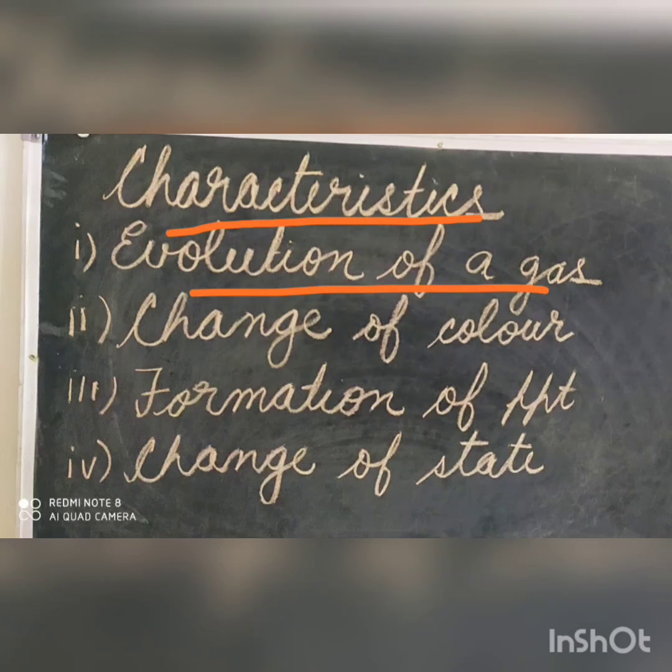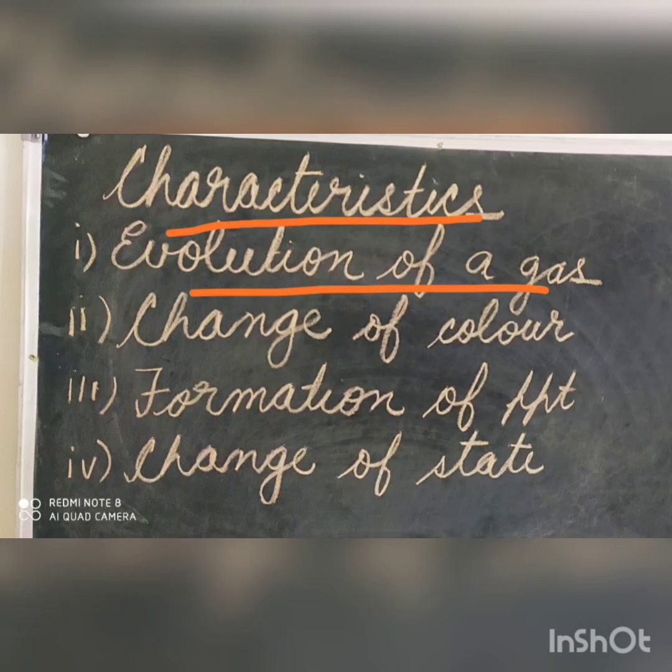In the reactions given above, that means in the formation of carbon dioxide and hydrogen, one of the reactants is a liquid. In such cases, when one of the reactants is a liquid, the gas produced forms bubbles in the liquid, that is, effervescence takes place. The easy example for effervescence is when we open a cold drink bottle. As we open the bottle, the pressure decreases and the carbon dioxide starts coming out in the form of effervescence.